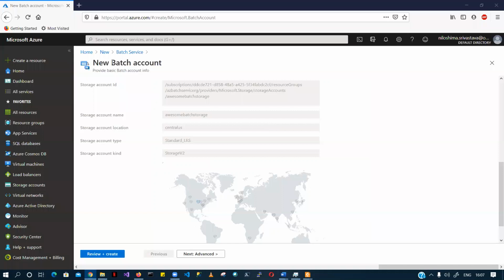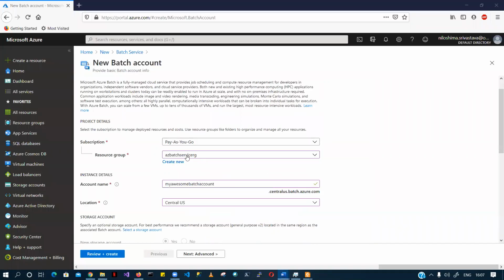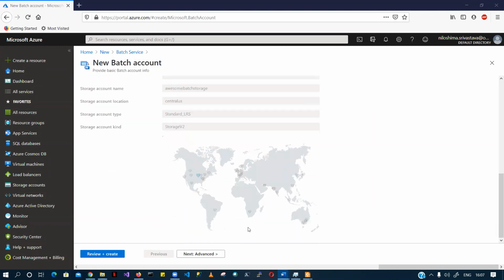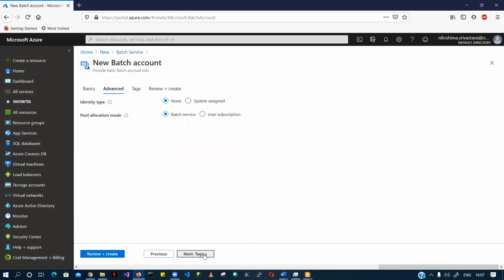So coming back to the batch account, we are creating this batch account. We have given everything: this AZ batch service RG, the account name, and I have selected the location. I have also created a new storage account, and then I'm going to move to Advanced, right? The Advanced screen talks about a couple of settings.